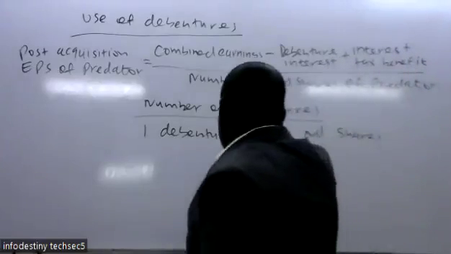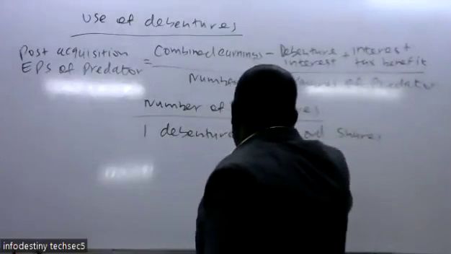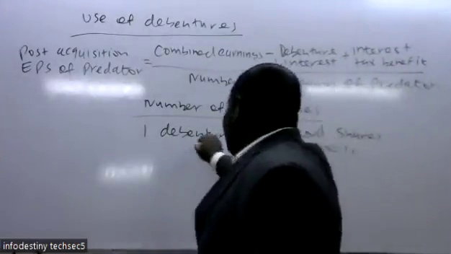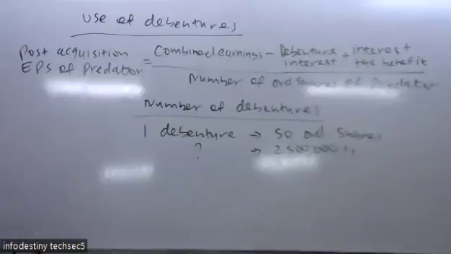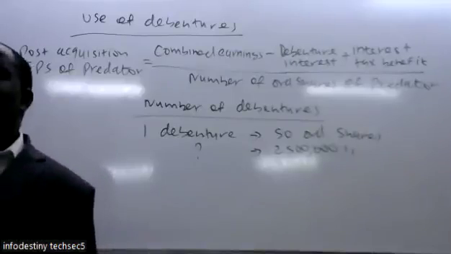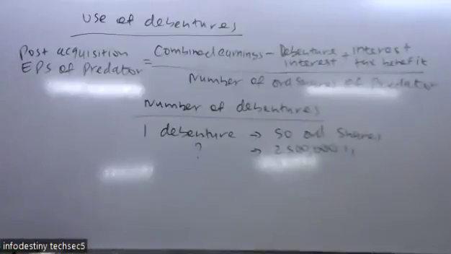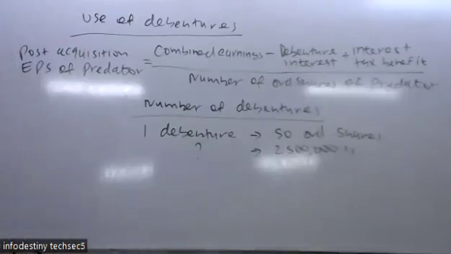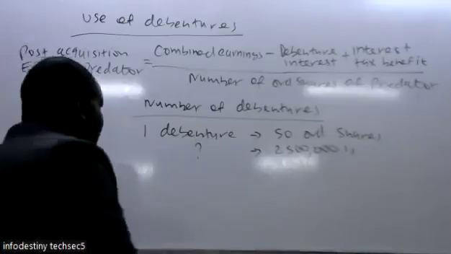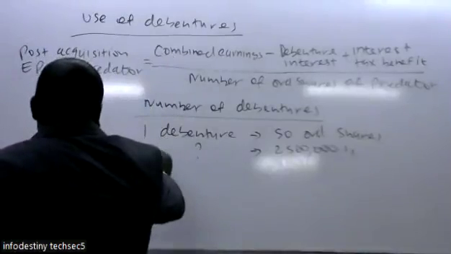But we know the target had 2.5 million ordinary shares. So how many debentures will be issued? We cross multiply so that we get the number of debentures. So the number of debentures is 50,000.